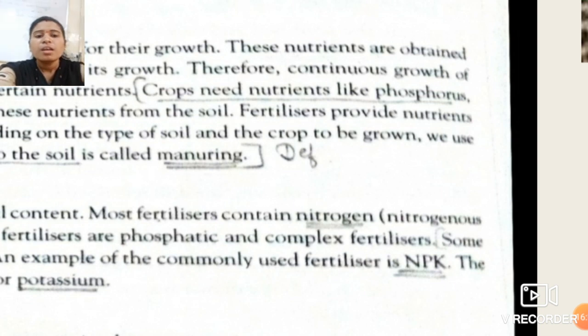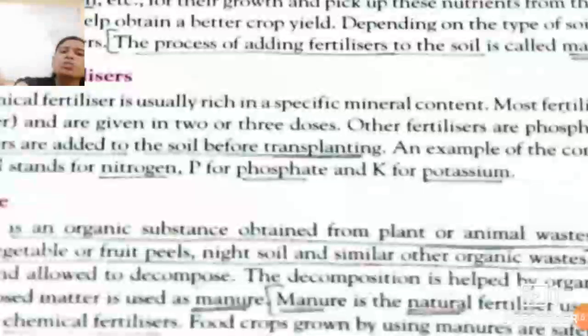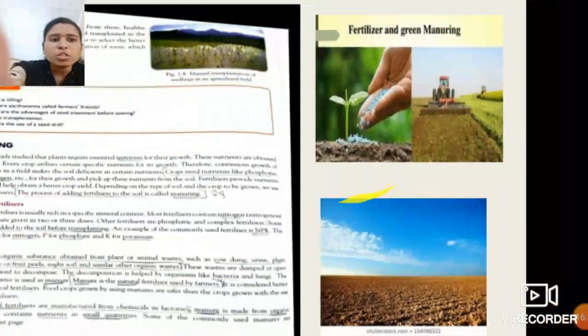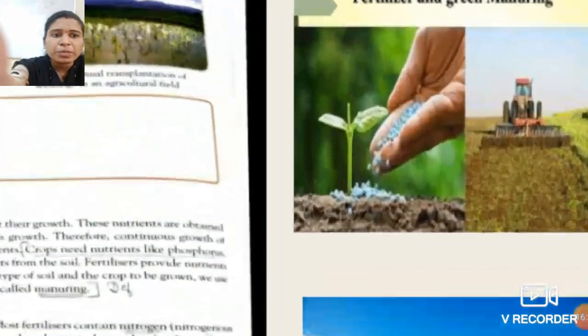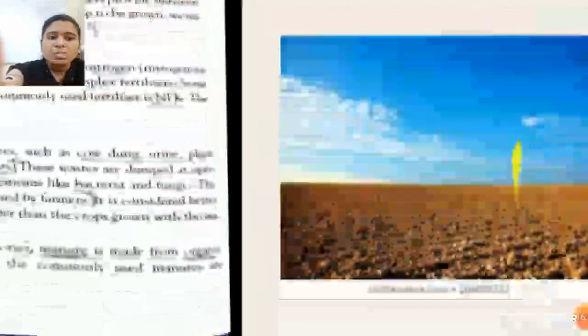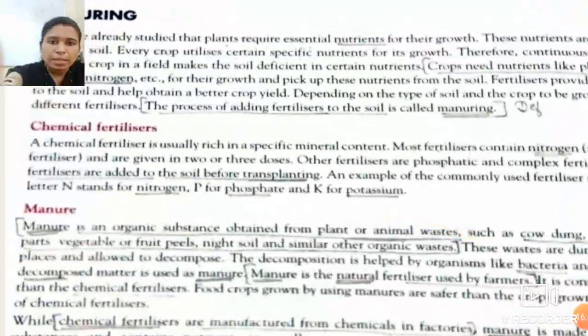Okay students. Now this process of adding fertilizers to the soil is called manuring. As this process is known as manuring, what do you mean by manure? The process is manuring, but here we have learned about the fertilizer, so what is actually manure? Because here you also see fertilizer and green manuring in that picture. See over here, students. What is manure?